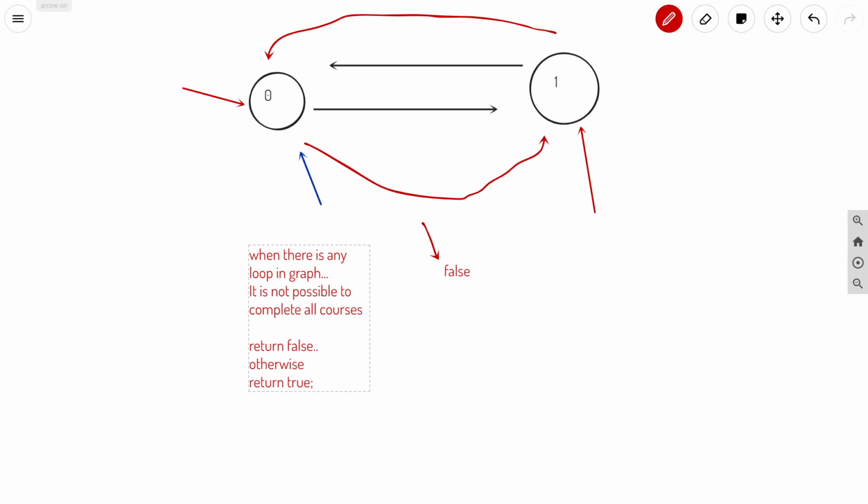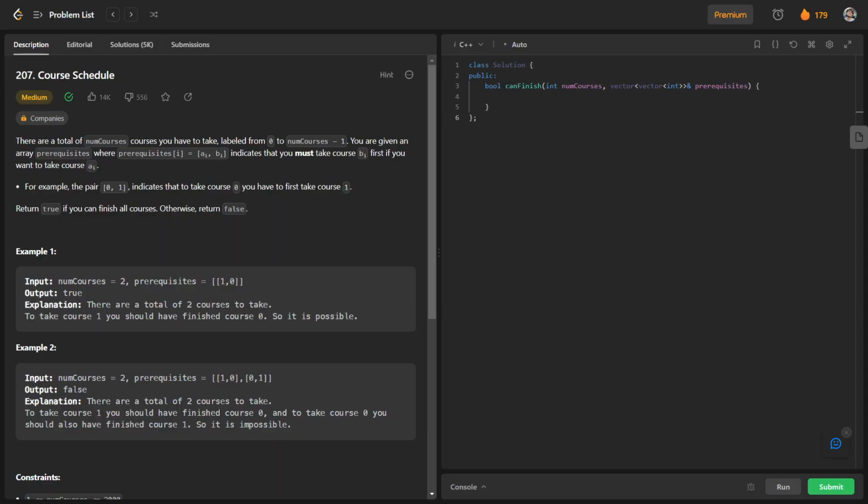So let us try to code how we can solve this. First we need to check whether there is any kind of loop or not. So basically I will create a function which will check whether there is a loop in the graph or not.